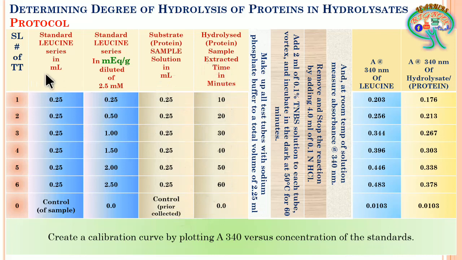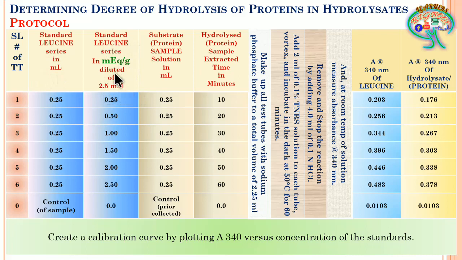When coming to the standard series, we are going to take leucine as the standard, and here we are going to prepare a 2.5 millimolar concentration of leucine.